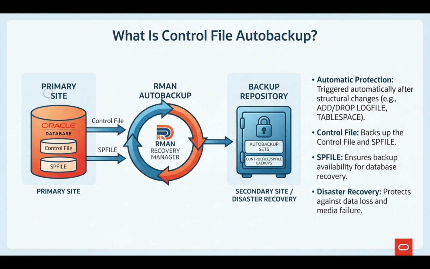Control file autobackup is an RMAN feature designed to automatically protect two important files, the control file and SP file. The idea is simple. Instead of depending only on the active control file, RMAN automatically creates a backup copy. So if the original control file is lost during a failure, we have another copy available for recovery. This reduces the amount of manual work required during disaster recovery and gives us an important recovery foundation.